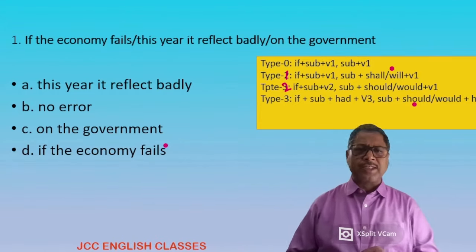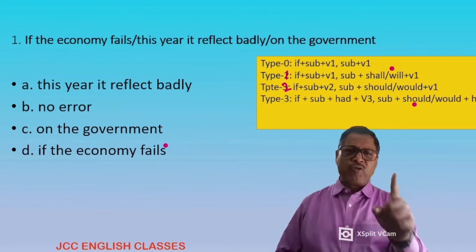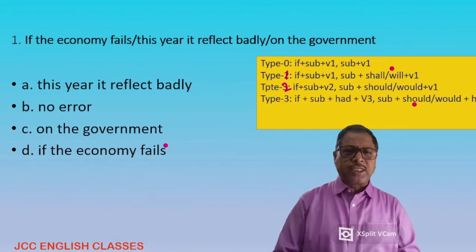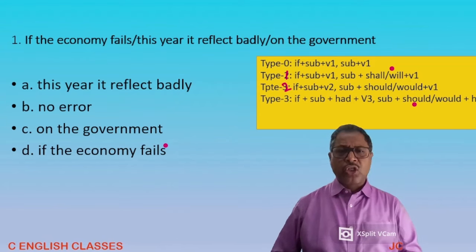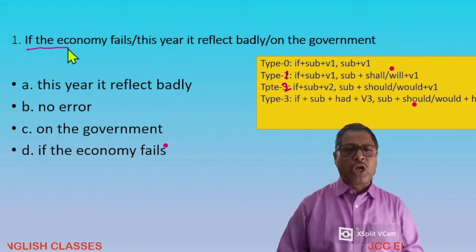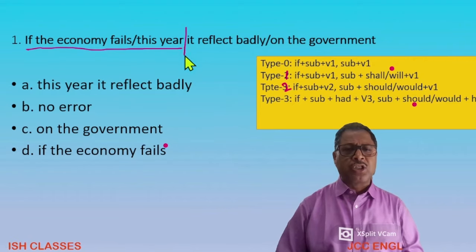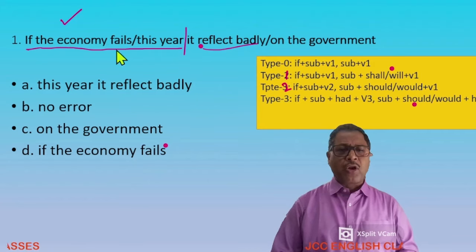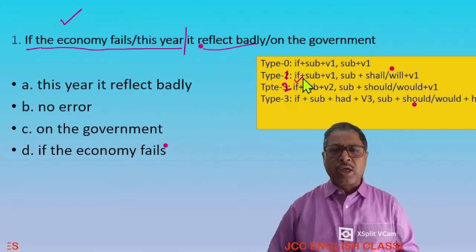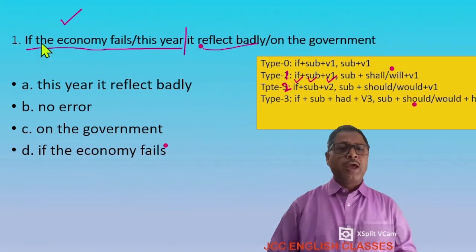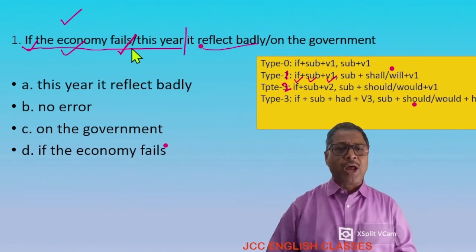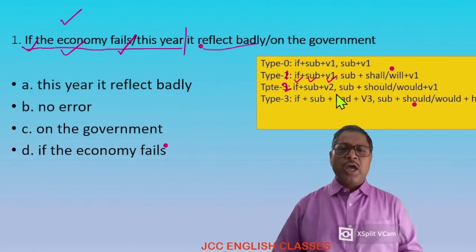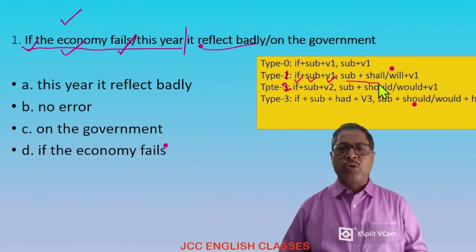Look at the sentence: if the economy fails this year, it reflects badly on the government. This is the if clause, and this is the main clause. According to the if clause, it is type number 1: if plus subject plus V1. If this part is right, come to the next part, the main clause. The main clause will be subject plus shall/will plus V1.